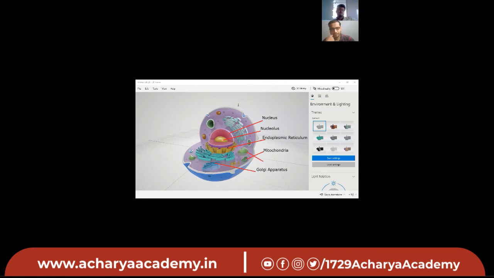This one. Lysosomes. Yes, it is suicidal bags. Yes. Lysosomes protect the cell by engulfing foreign bodies entering the cell. It is also called suicidal bag. Next part.